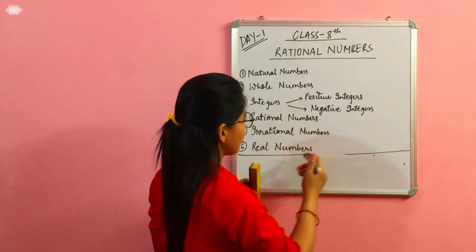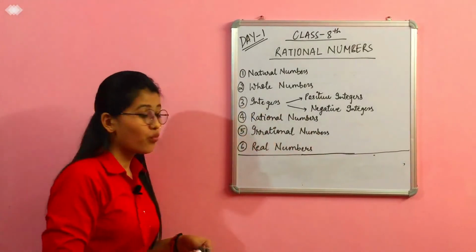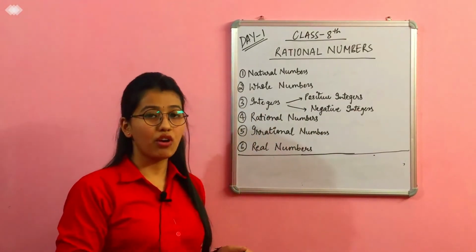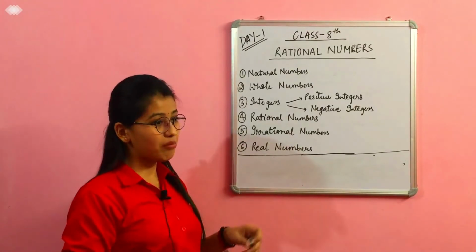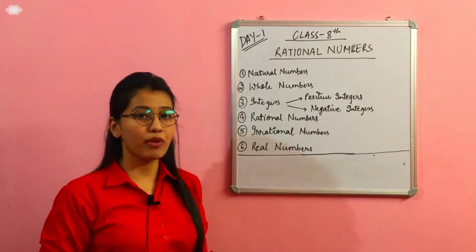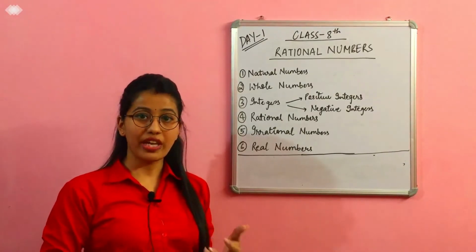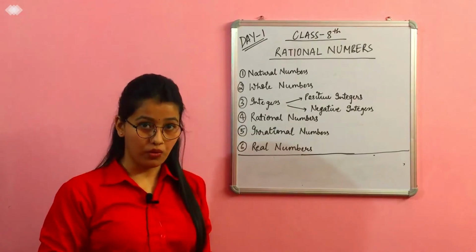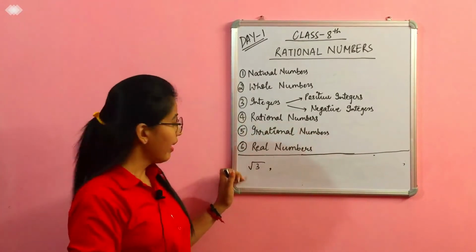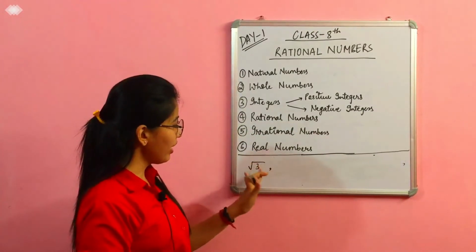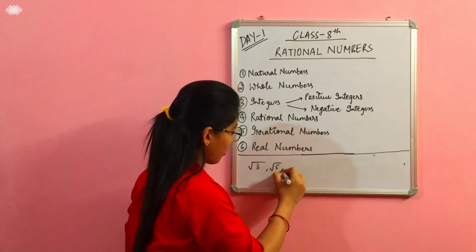You can say that it is the opposite of a rational number, meaning numbers which cannot be written in the form of P upon Q. We have seen examples of rational numbers, which are in the form of P upon Q. But there are also some numbers which cannot be written in the form of P upon Q. For example, root 3, we cannot write this in the form of P upon Q. Similarly root 5, root 7.